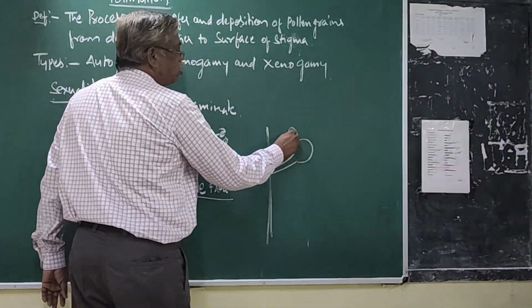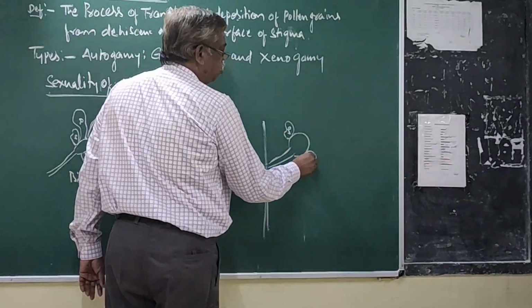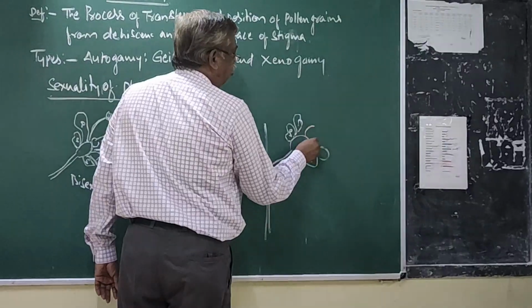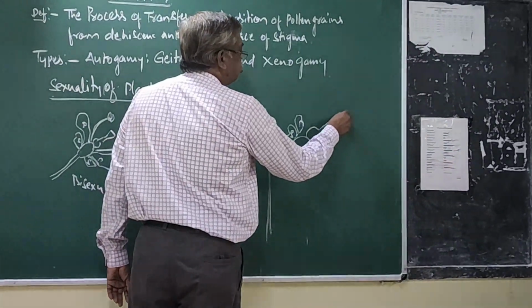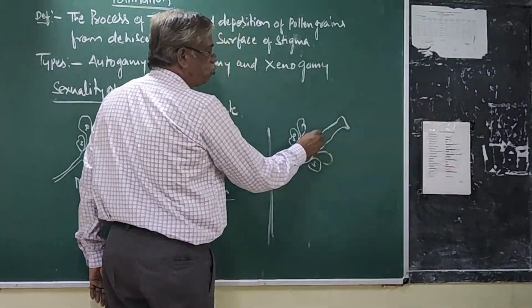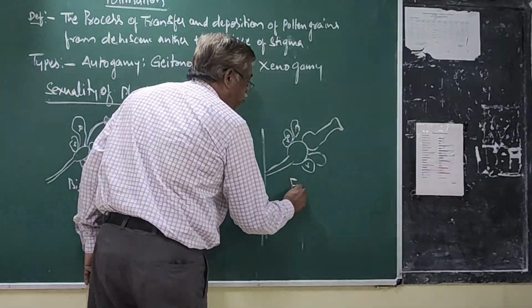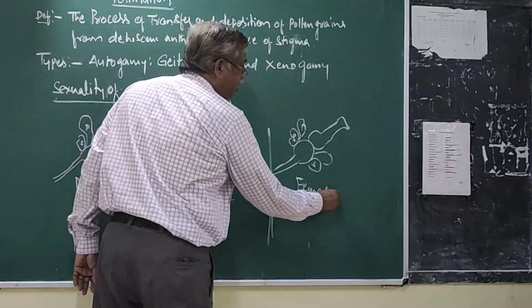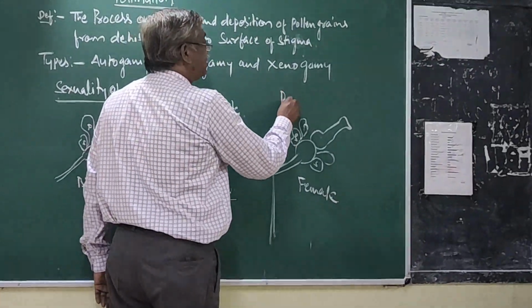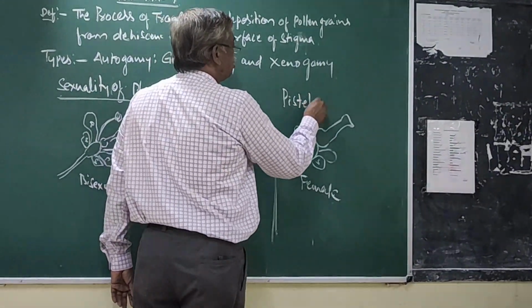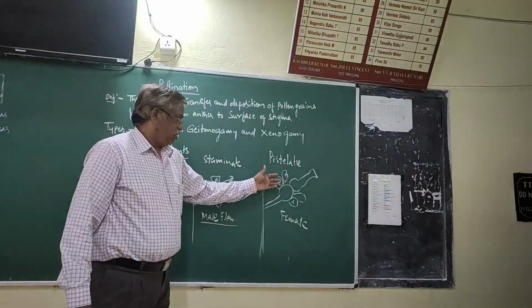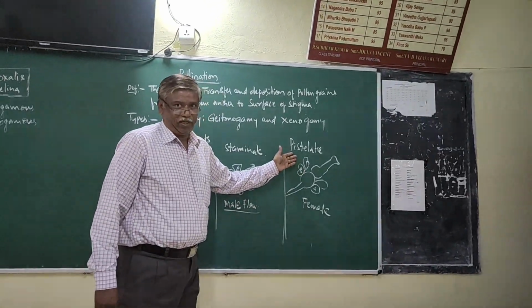Now in other cases, it is a pedicel, thalamus, sepal, petal. Now it is only pistil, that is a female flower. The female flower technically is called pistillate.